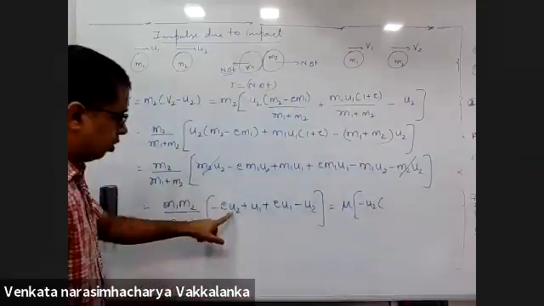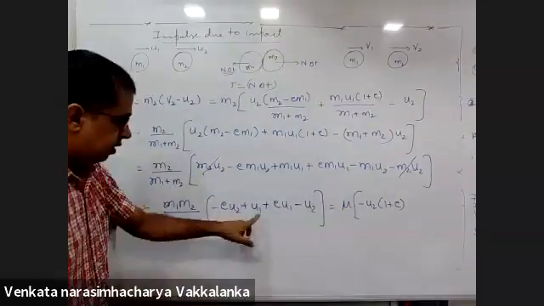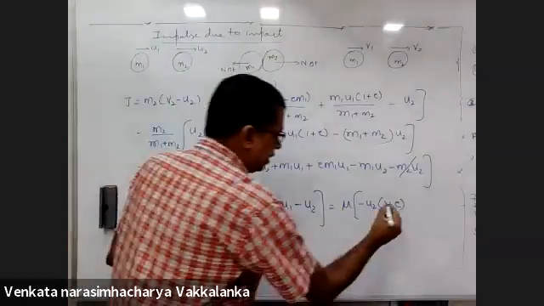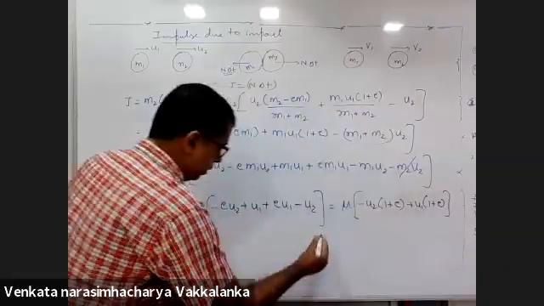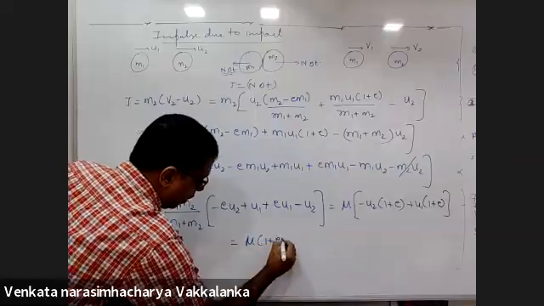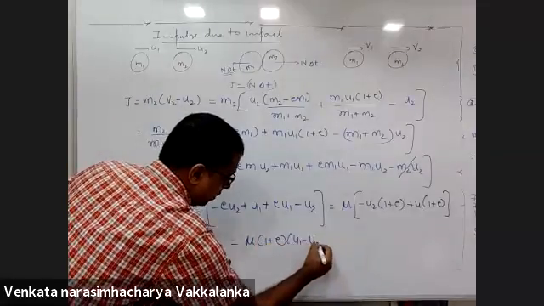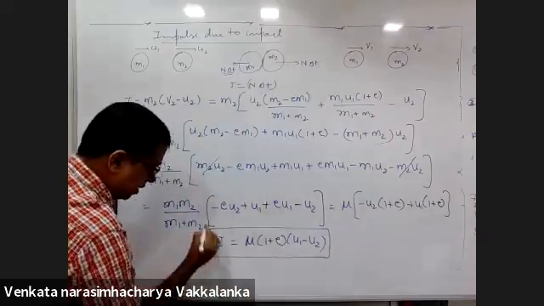Minus U2 I took out common. So this will be 1 plus E. From these both I take out U1 common. This will be 1 plus E. So what will the next step be? Mu into 1 plus E into (U1 minus U2) is the impulse J.